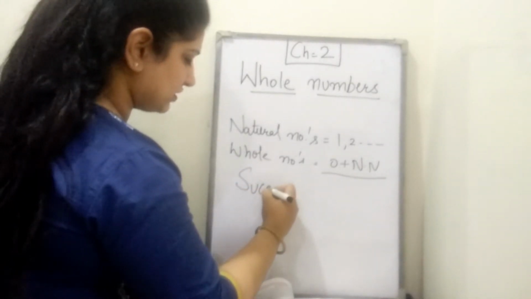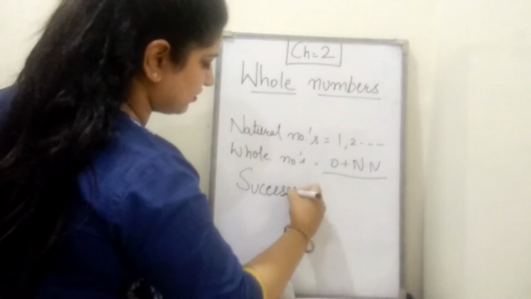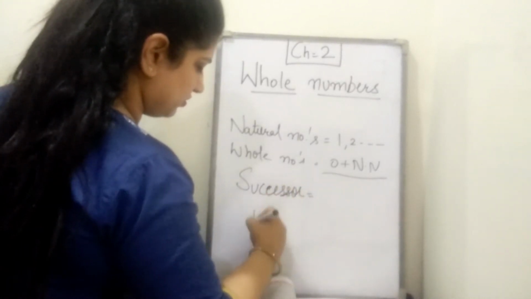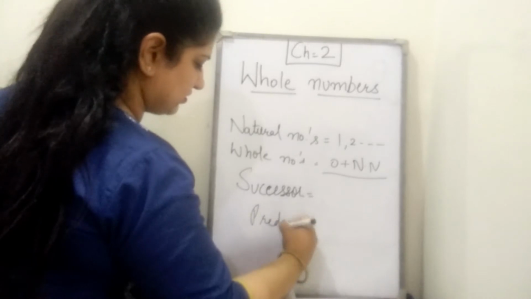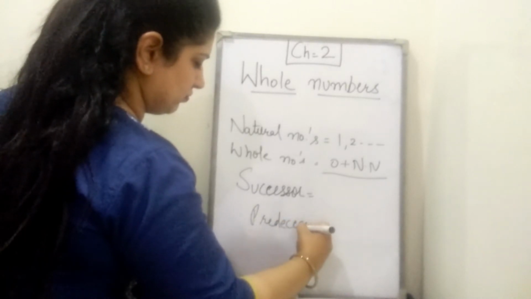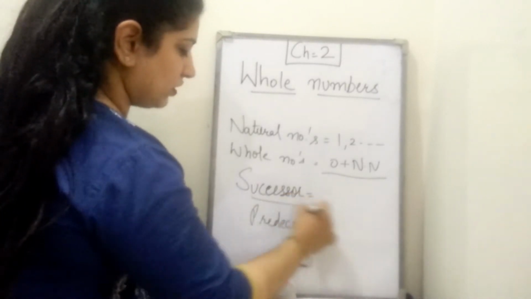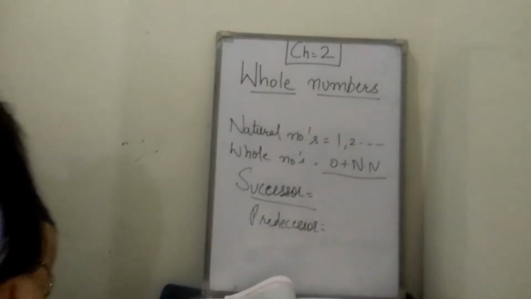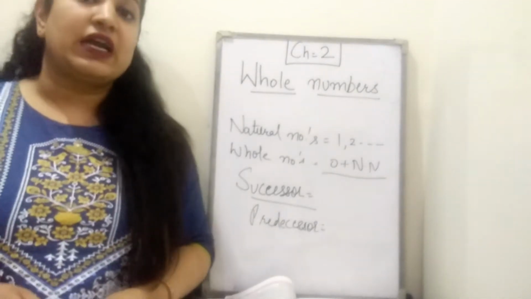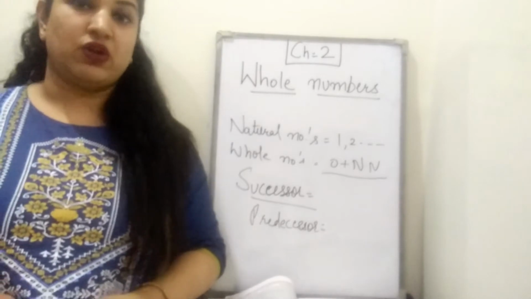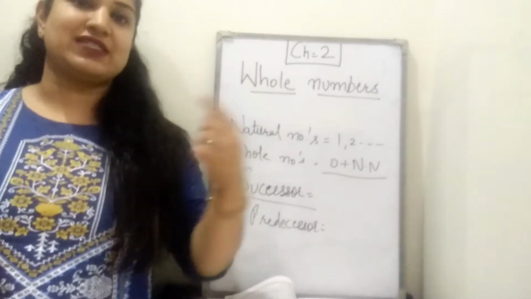So, one more thing. We'll also discuss here successor and predecessor. What is successor? Beta, successor means given number plus 1, or you can say the next number.